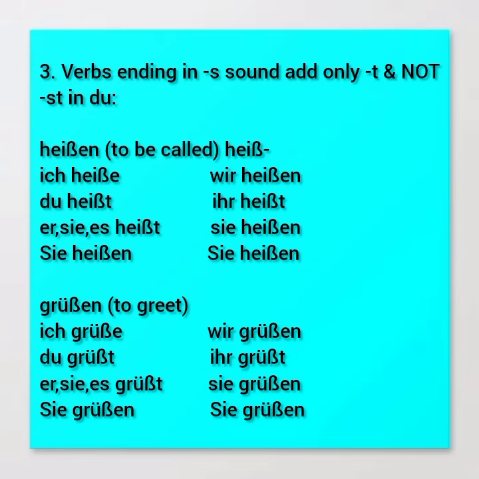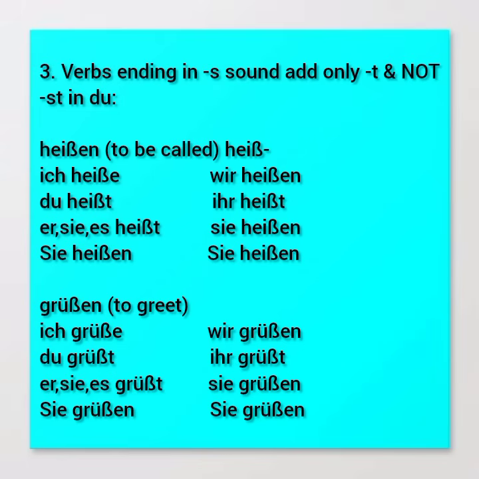So normally we are used to adding ST in the du form, right? But you're being told that because these verbs already end in an S sound, you only add T in the du form. The example given here is heißen. Now, heißen is to be called. If I proceed with the same procedure, remove the en, you remain with the verb stem heiß, H-E-I-S-S, right? So I add my endings as usual. Ich heiße, right? Ich heiße Peter. Ich heiße Fred.